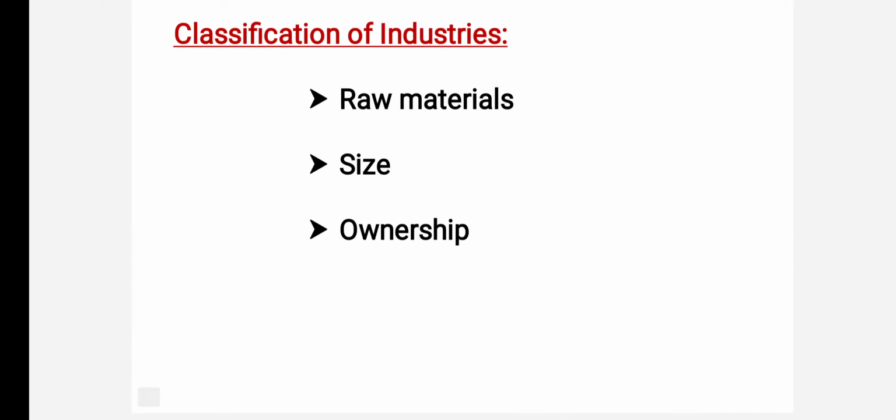Now let's discuss in detail the classification of industries, children. Industries are mainly classified into three categories. These are industries based on raw materials, industries based on size, and industries based on ownership. In today's class, we are going to discuss only the industries based on raw materials. Okay, fine.